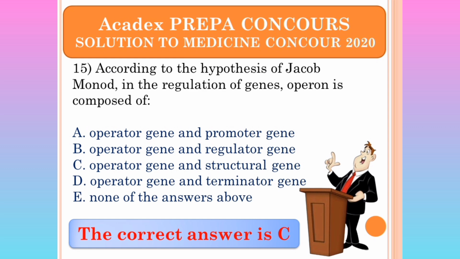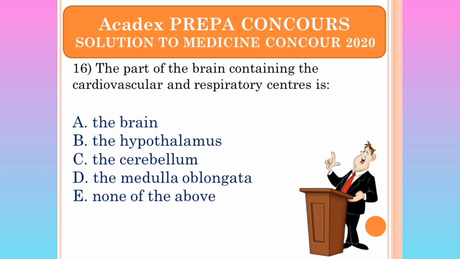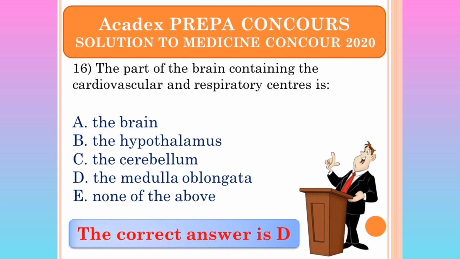The answer is C. The part of the brain containing the cardiovascular and respiratory centers. The part of the brain containing the cardiovascular and the respiratory center is the brain. The brain cannot be part of the brain. We deny that. Hypothalamus, cerebellum. The answer is medulla oblongata.